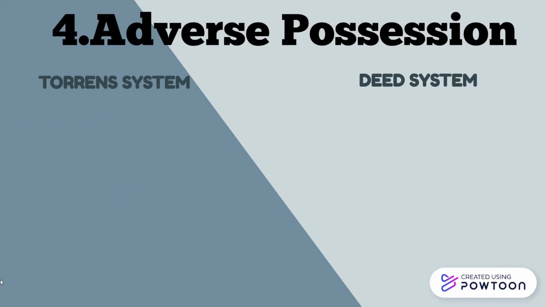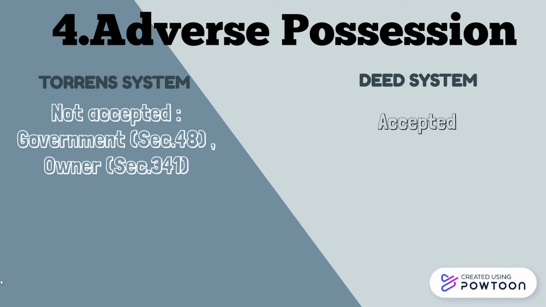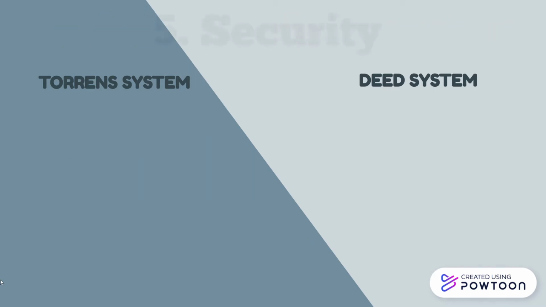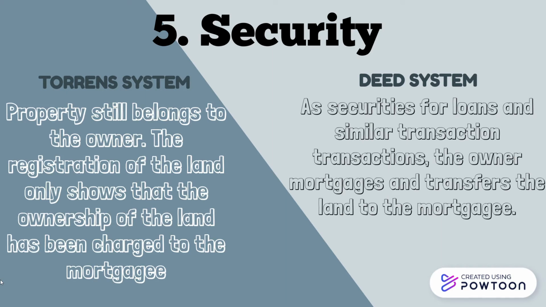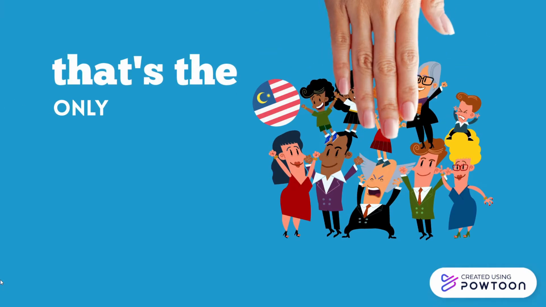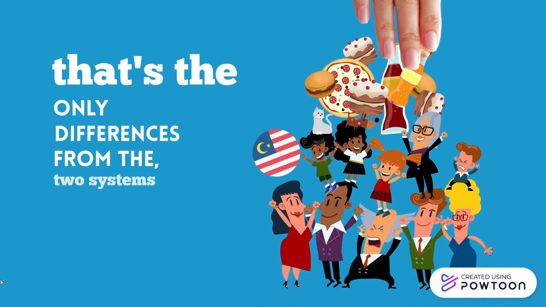Fourth, adverse possession. For the Torrens system it is not accepted, neither against government nor owner, but it is accepted for the deed system. Last, security. For the Torrens system, the property still belongs to the owner. The registration of the land only shows that the land has been charged to the mortgage, while for the deed system, as security for a loan and similar transactions, the owner mortgages and transfers the land to the mortgagee. Those are the differences between the two systems.